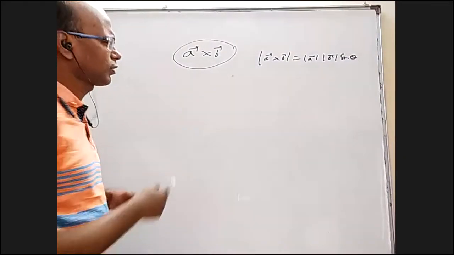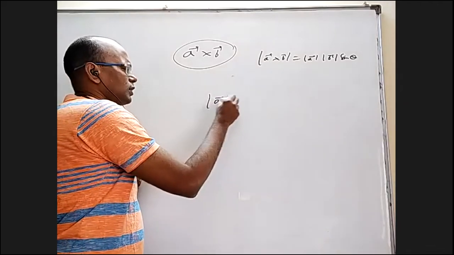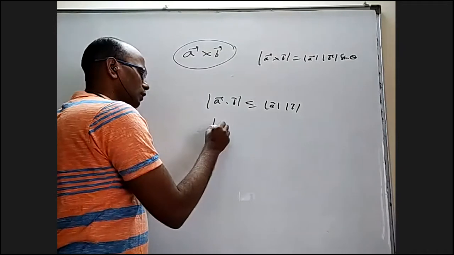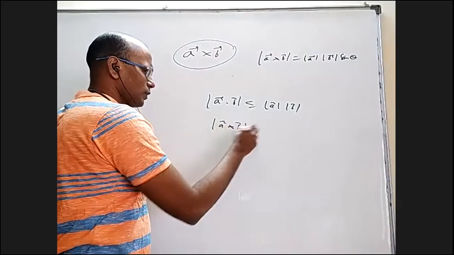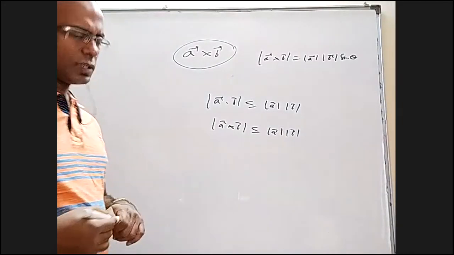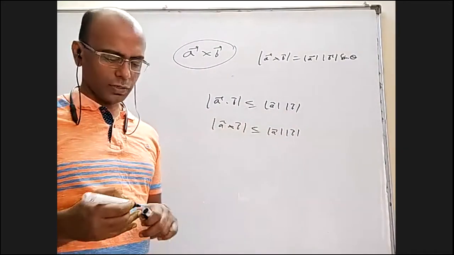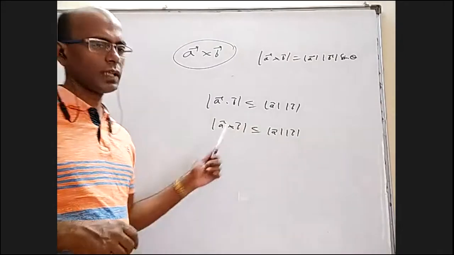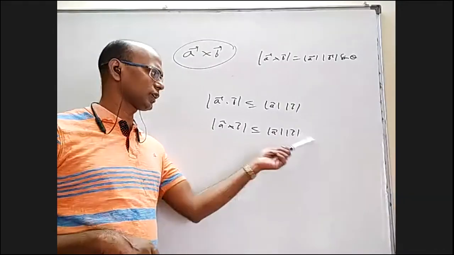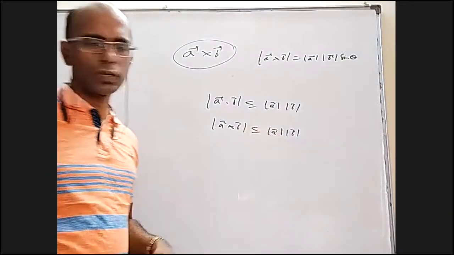Both in dot product and cross product, you can say that mod A dot B is less than or equal to mod A and mod B. And in cross product also, mod A cross B is less than or equal to mod A and mod B. Of course, here equality will happen when they are parallel vectors, and here equality will happen when they are perpendicular vectors. This is when cos theta is 1, this is when sin theta is 1. Here theta is 0, and here theta is 90 for equality to happen.